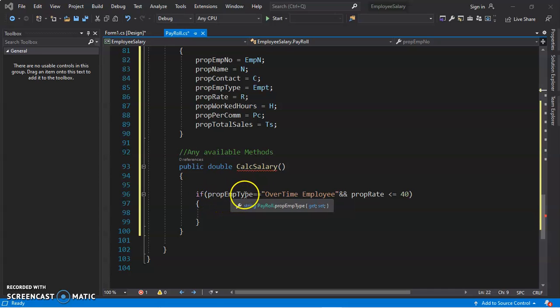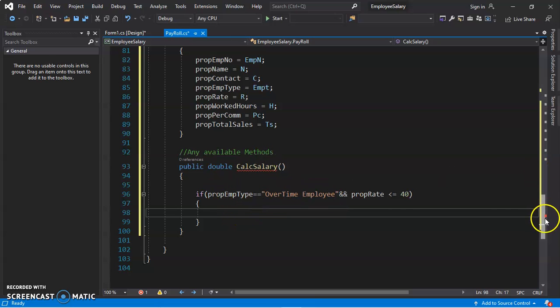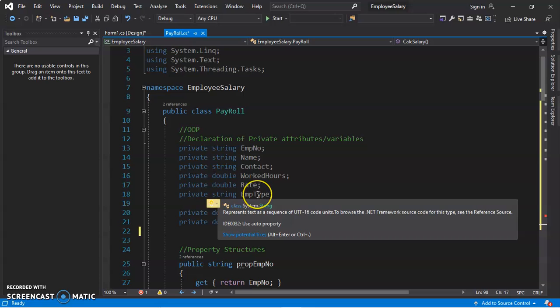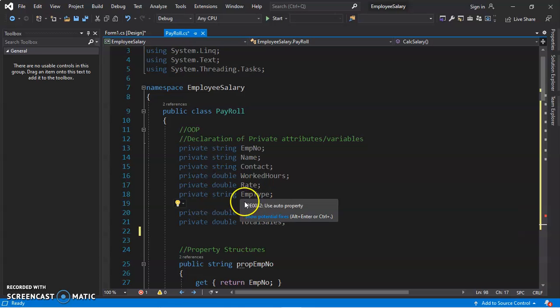Okay, here we must check the employee type before we calculate the salary. So when we check the employee type, we can't use this variable because it is private.